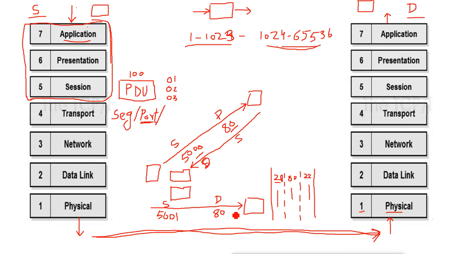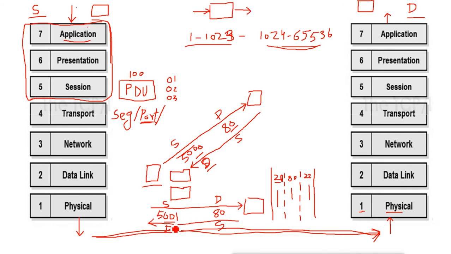When the reply comes from Gmail, again the source becomes the destination and the destination becomes the source. In this case our system can differentiate between the two replies: the reply with destination port 5000 is the reply to the request I sent with source port 5000, and the reply from Gmail will have destination port 5001.